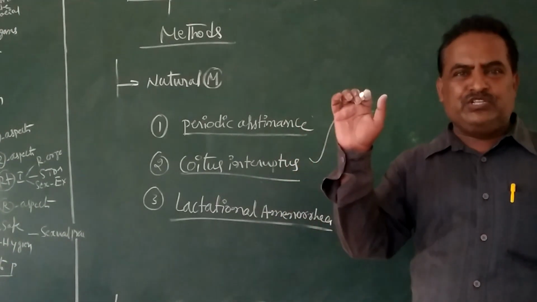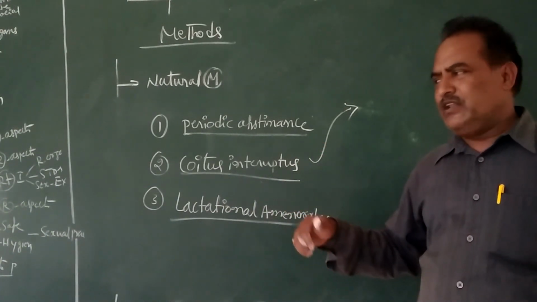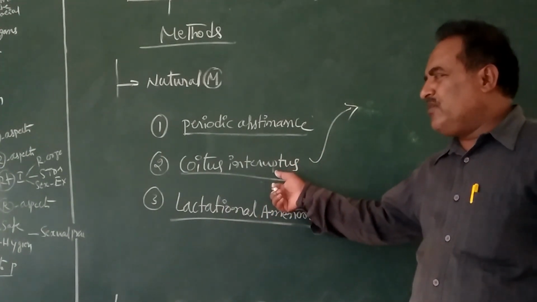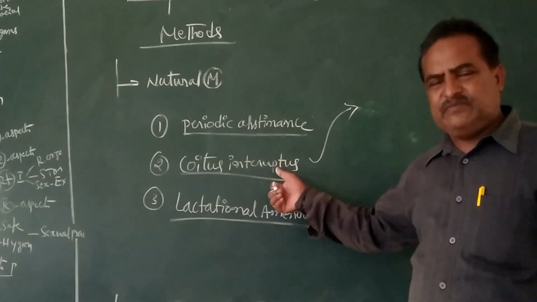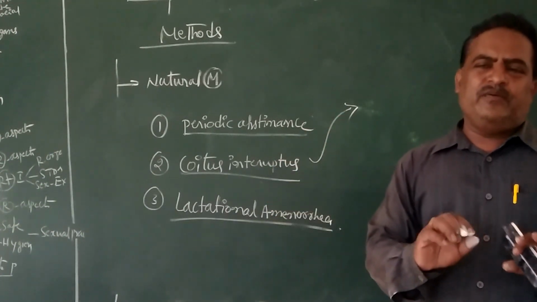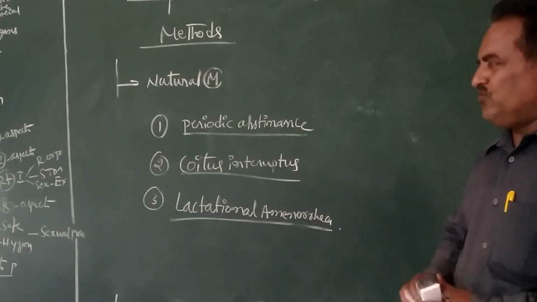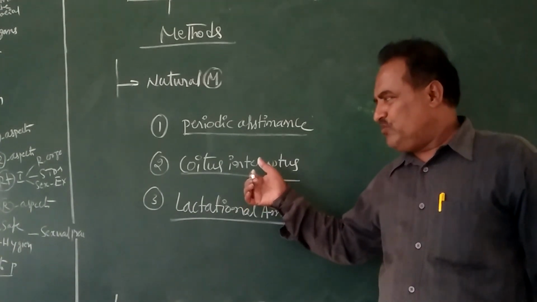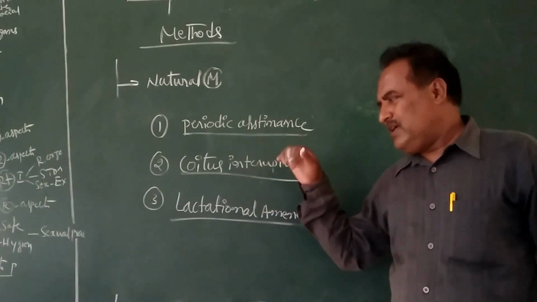The semen will not be introduced into the vagina of the female. Before ejaculation, the male partner withdraws the penis from the female vagina, avoiding the entry of semen into the female reproductive tract. It is one more natural method.